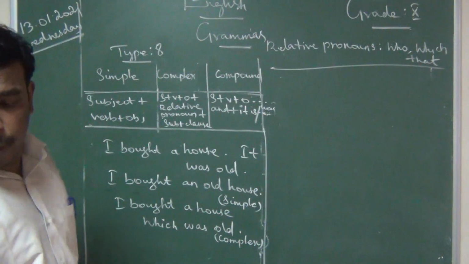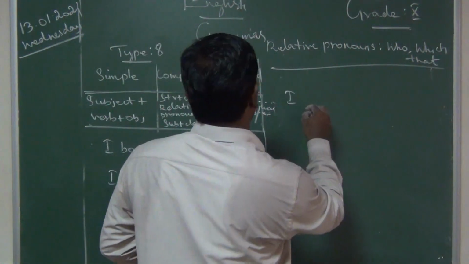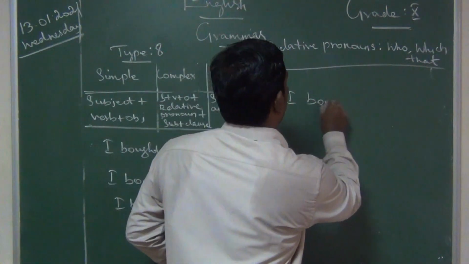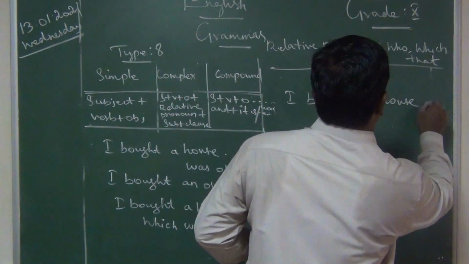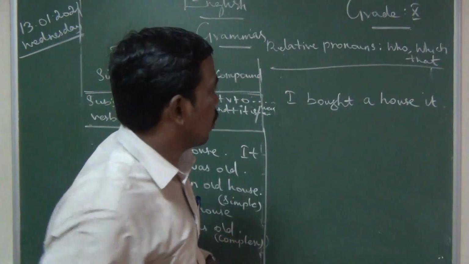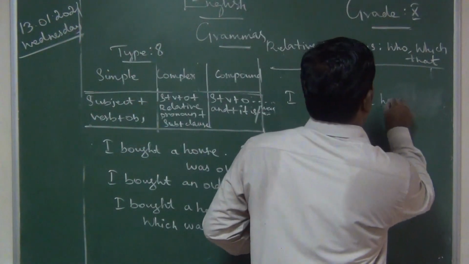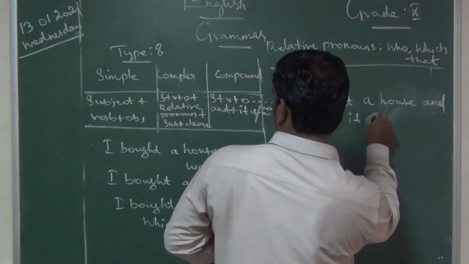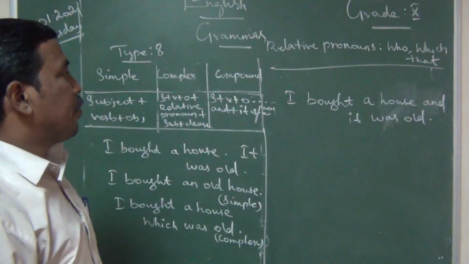And then we should change it into a compound sentence: I bought a house and it was old.